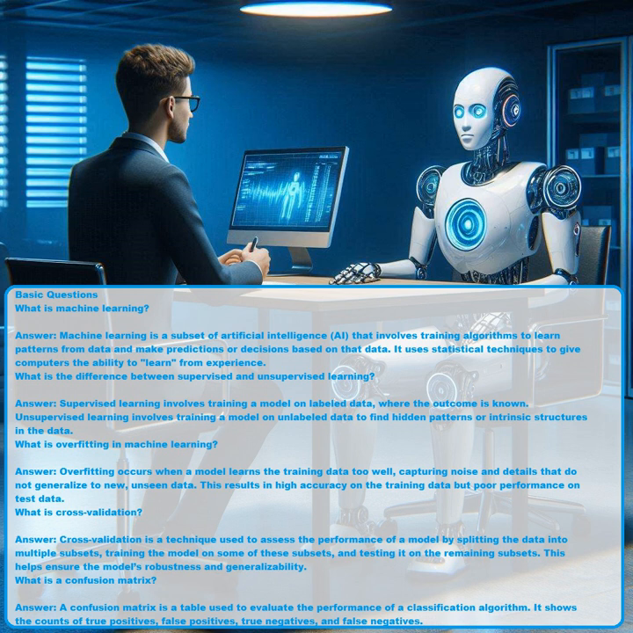Answer. Supervised learning involves training a model on labeled data, where the outcome is known. Unsupervised learning involves training a model on unlabeled data to find hidden patterns or intrinsic structures in the data. What is overfitting in machine learning?